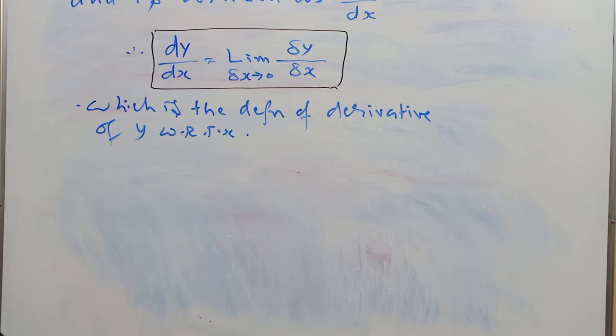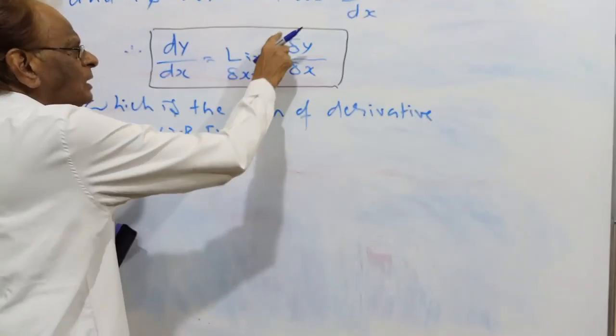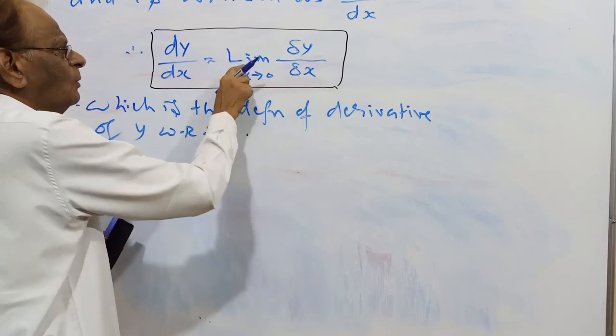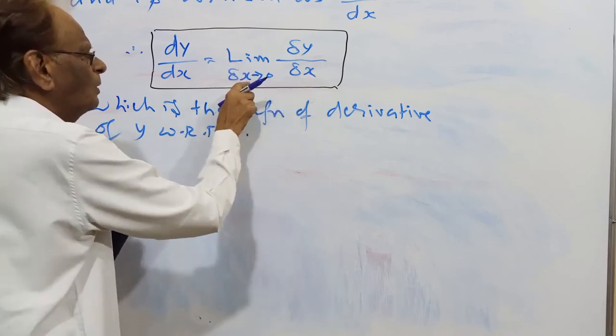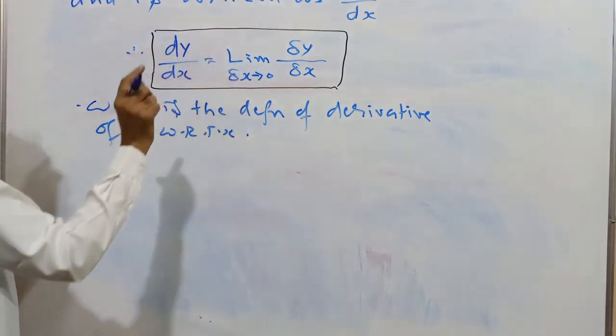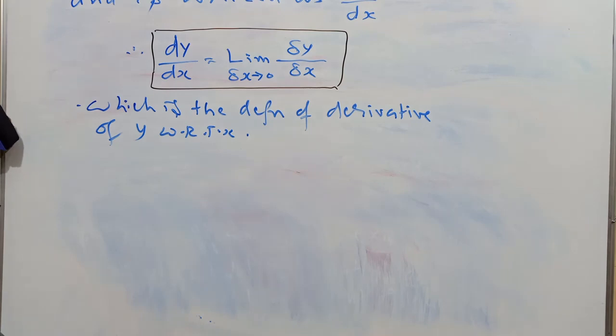First, increment in x, increment in y, then incremental ratio. For the incremental ratio, the limit is taken when the denominator delta x approaches 0. If the limit exists, then it is called differentiation of y with respect to x, denoted by dy by dx.